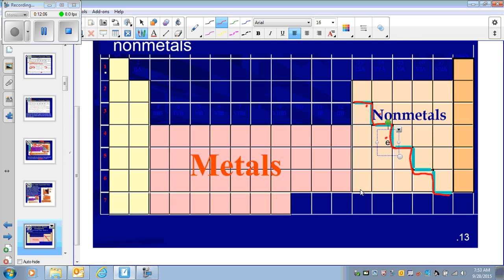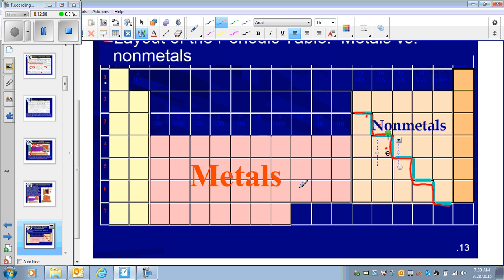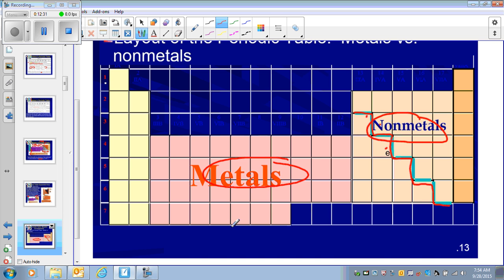Metalloids means semi-metals, like silicon, germanium, arsenic, antimony, tellurium, and astatine. These elements are metalloids, meaning they have properties between metals and non-metals. Keep in mind that the periodic table is divided into two sections. Everything above the line is non-metals, and everything below the line is metals.